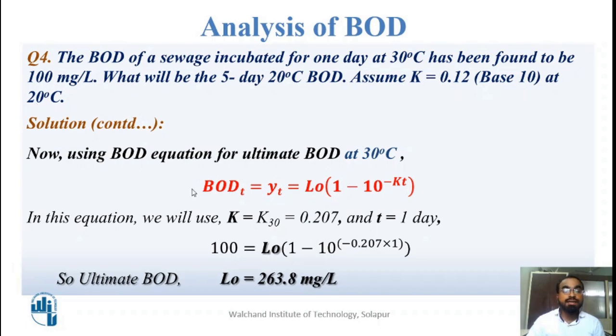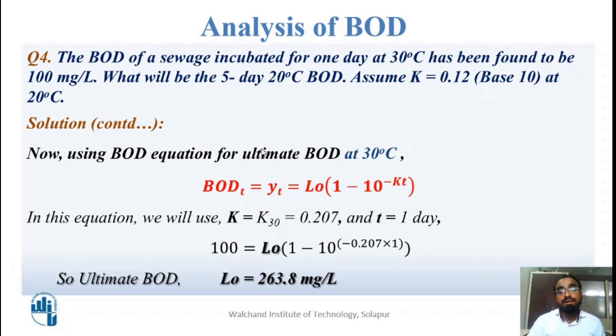I have to use that in the formula. What I will get? 100 is equal to L naught in bracket 1 minus 10 raised to minus 0.207 multiplied by 1. What will be the value? L naught is equal to 263.8 mg per liter. As the ultimate BOD is not changing, I can also use the value of ultimate BOD for the 20 degree Celsius temperature condition also.